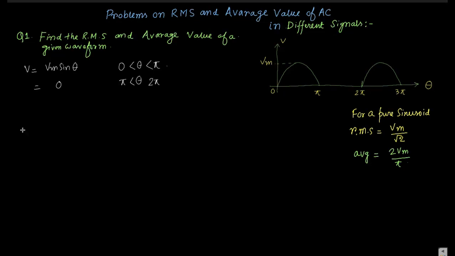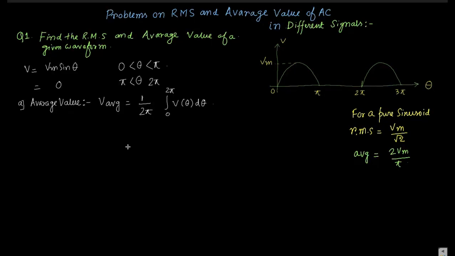Now what will be the average value? First, the average value. V average is, taking the complete cycle, 1 by 2 pi integration from 0 to 2 pi of V theta d theta, where V is a function of theta. If we start solving it, V theta is Vm sin theta from 0 to pi, and 0 from pi to 2 pi.